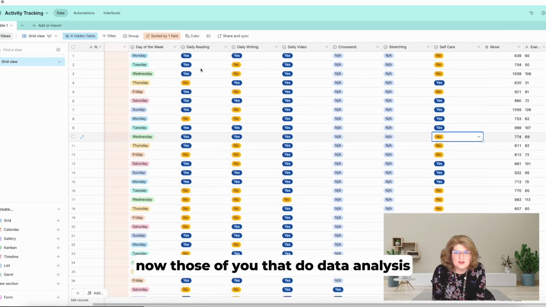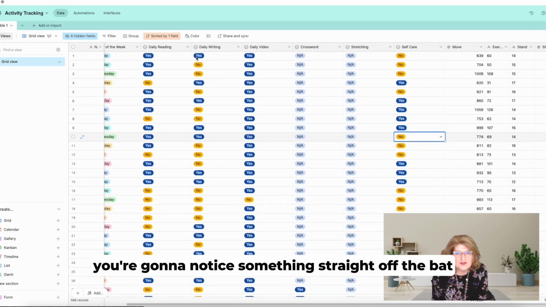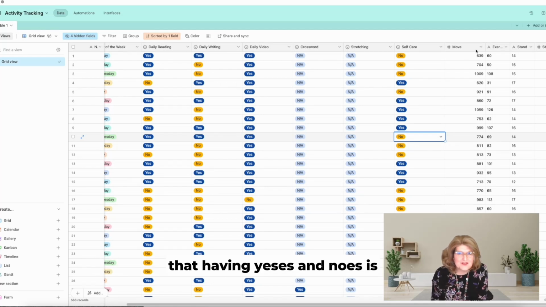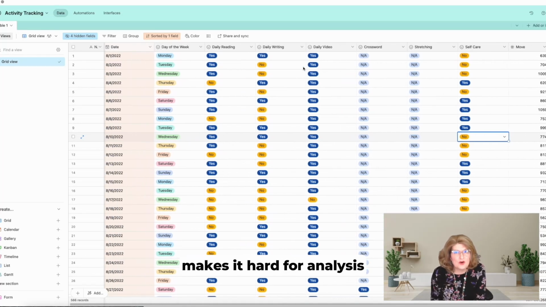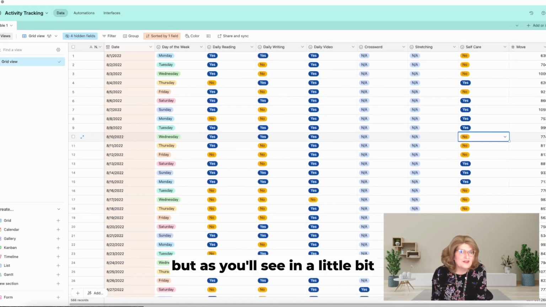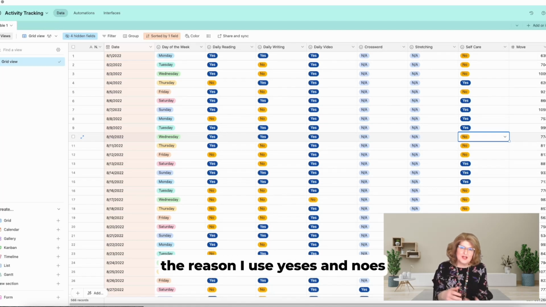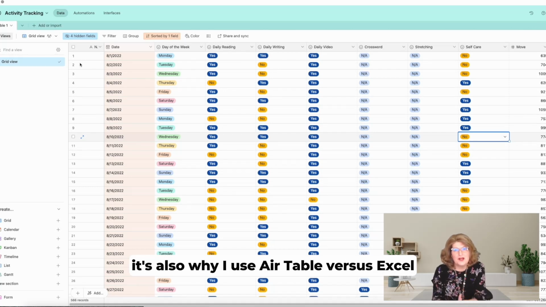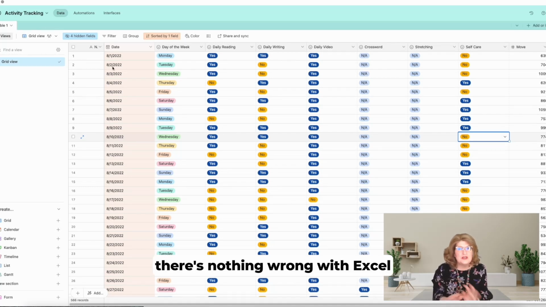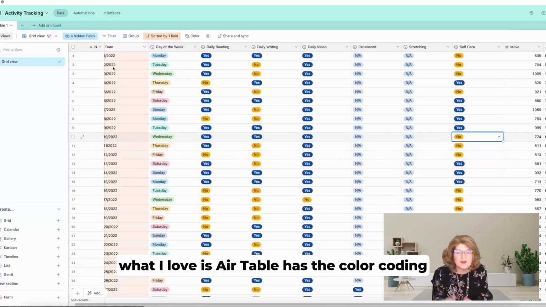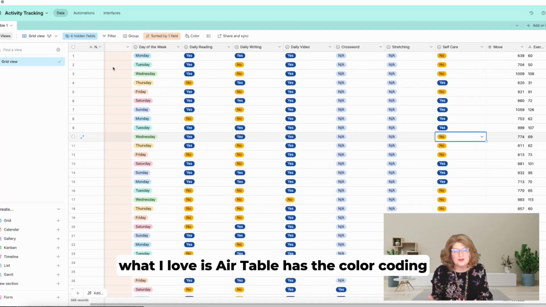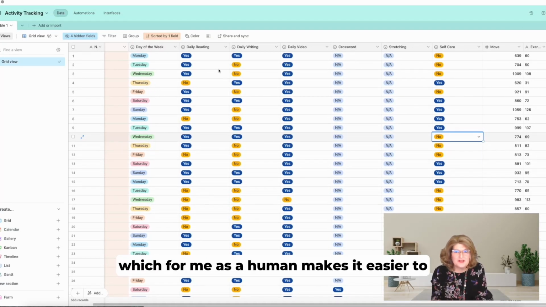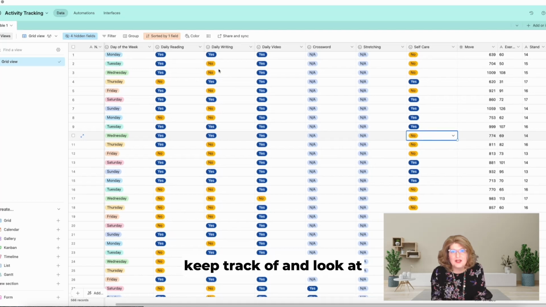Now, those of you that do data analysis are going to notice something straight off the bat, that having yeses and nos makes it hard for analysis. But as you'll see in a little bit, that doesn't matter anymore. The reason I use yeses and nos is because it's more pleasing to the eye. It's also why I use Airtable versus Excel. There's nothing wrong with Excel. What I love is Airtable has the color coding, which for me as a human makes it easier to keep track of and look at.